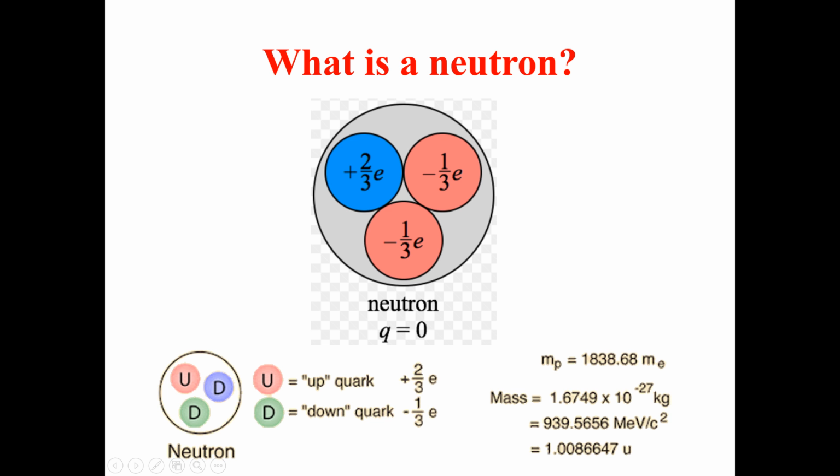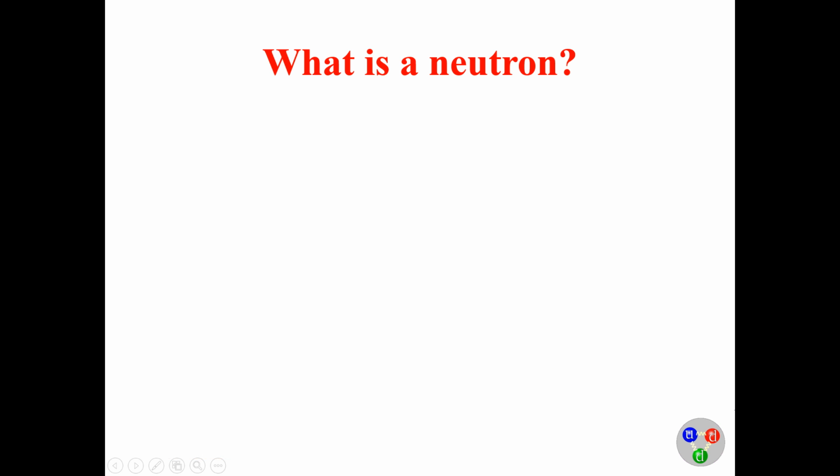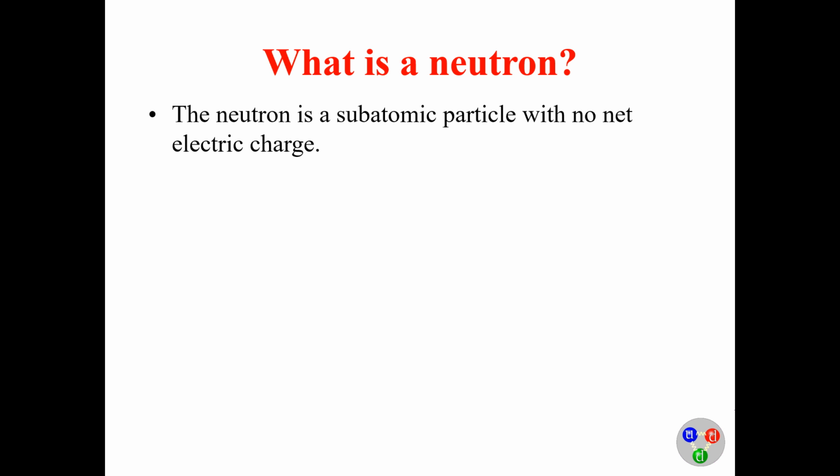If you convert that into a unit of energy, the neutron has a mass of 939.5656 MeV per c squared, which is equal to 1.008667 u.